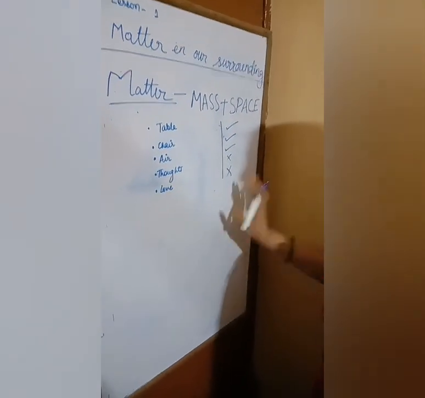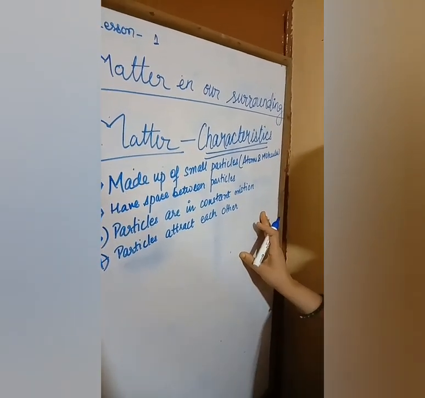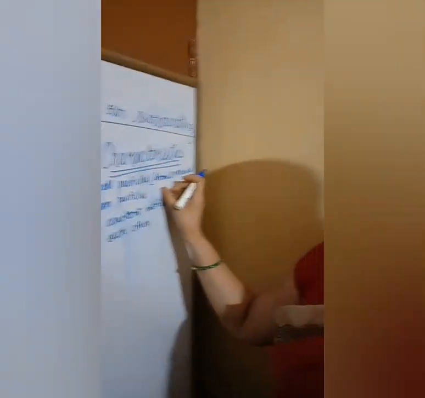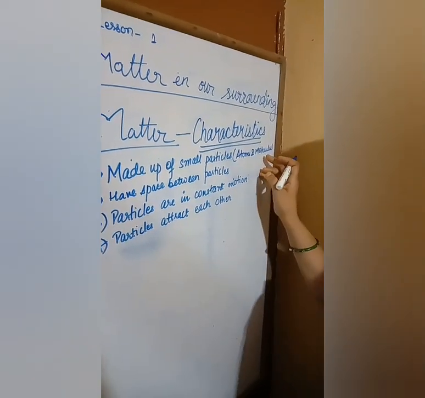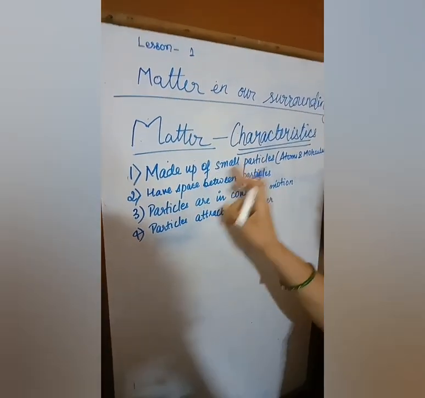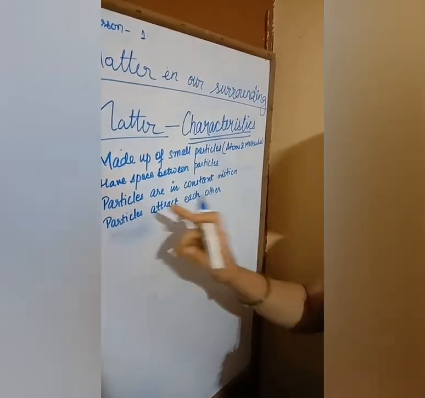Now I am going to explain the characteristics of matter. Matter is made up of small particles, which we call atoms and molecules. You will study atoms and molecules later. All the small particles have space between them.